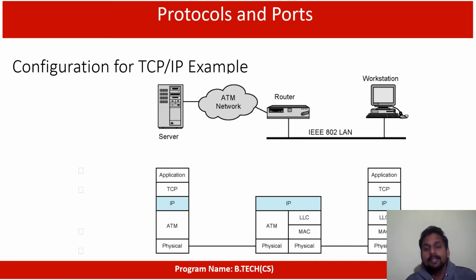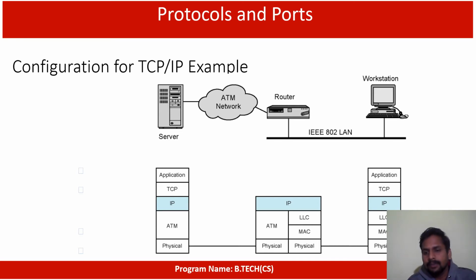But what really happens here? That's what they are telling, the configuration of TCP/IP, because TCP/IP is providing the services to the port, not the IP addresses. Below the diagram we have another one, with the layer names: the application, TCP and IP, and then ATM and physical. Here the physical-to-physical connectivity is there. That means the LAN cable or wired or wireless communication is there between the workstation and the server.